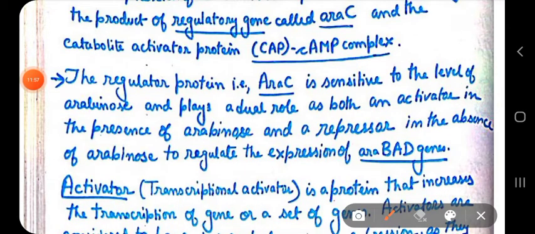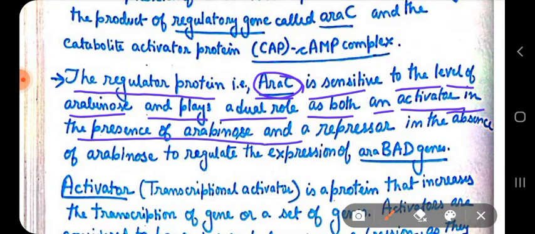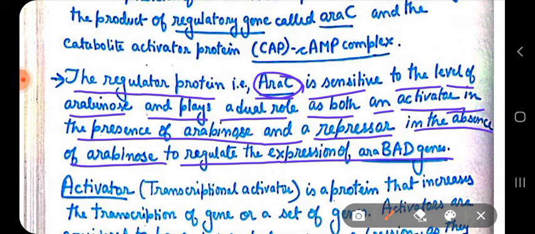The regulator protein known as AraC, which comes from the araC gene, is very sensitive to the level of arabinose and plays a dual role, as both an activator in the presence of arabinose and a repressor in the absence of arabinose, to regulate the expression of the araBAD genes.